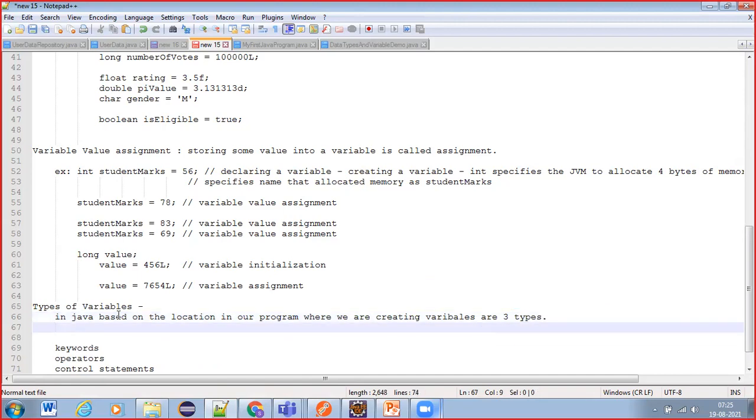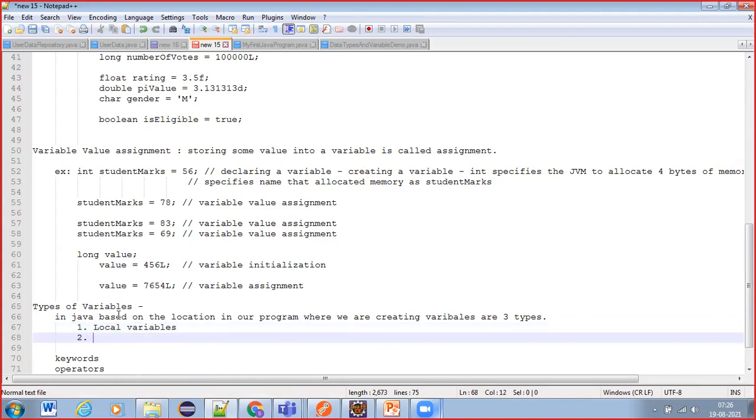So what are those? The first is local variables. Second one, instance variables.